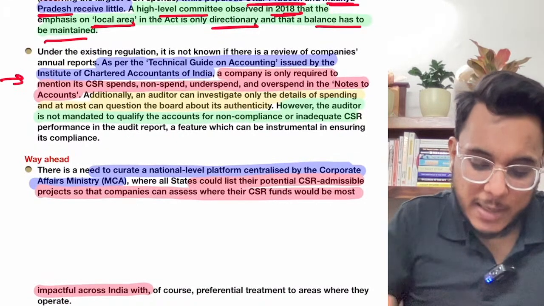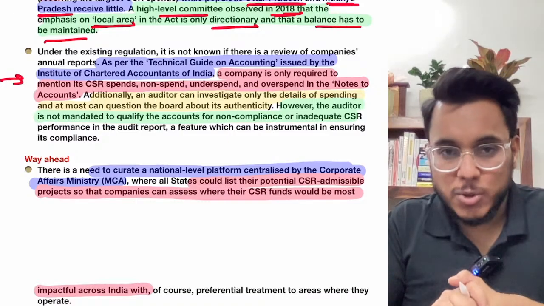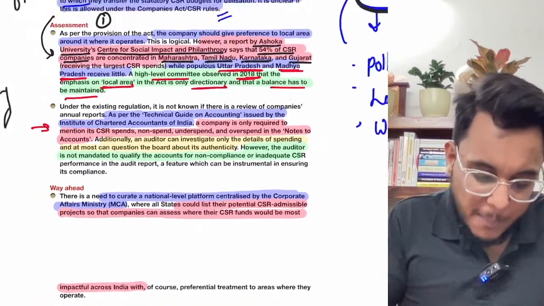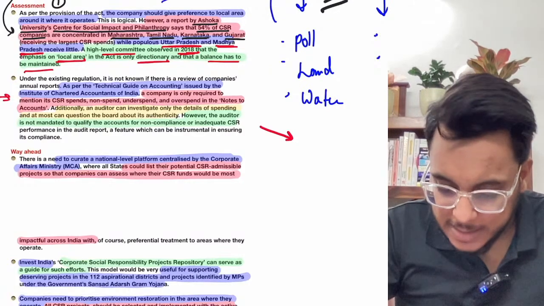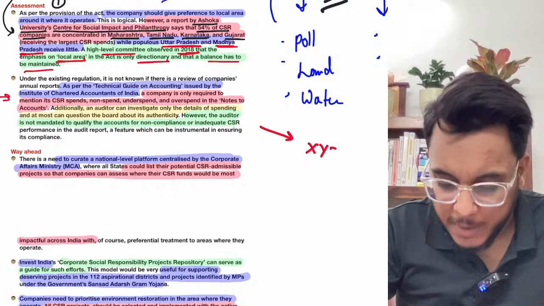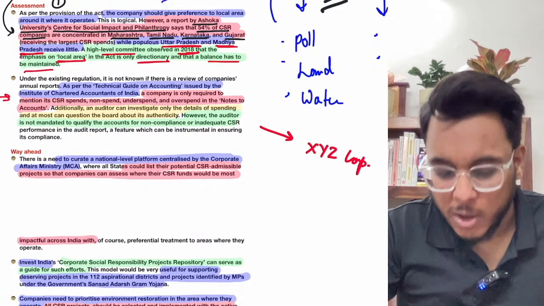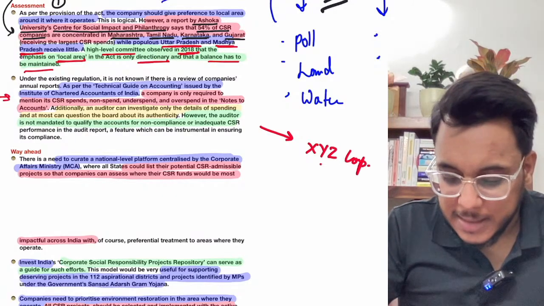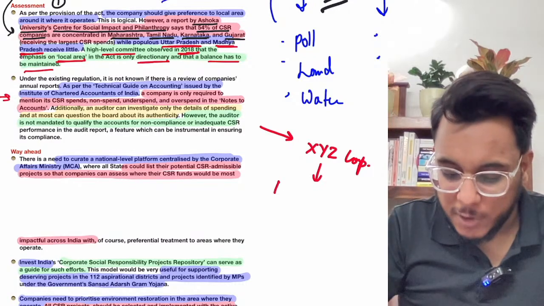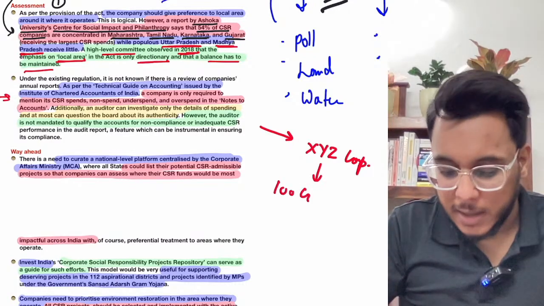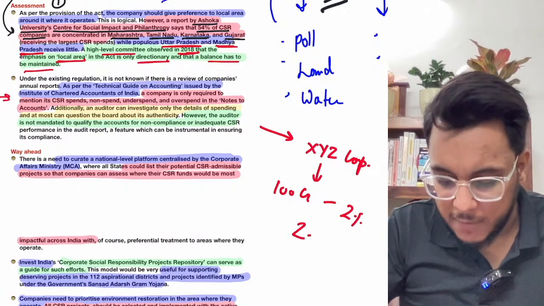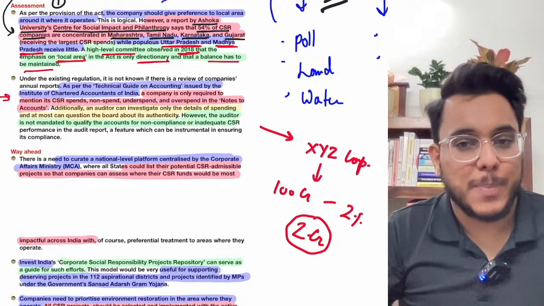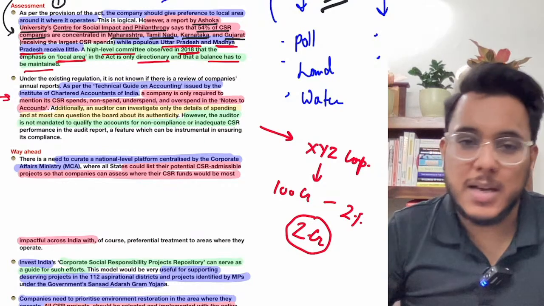Then the next issue that comes here, guys, is what's happening. Basically, for example, there is a company called XYZ corporate. Now the XYZ corporate said that, okay, we made a profit of 100 crore rupees, and out of the 100 crore rupees, 2% of the profit is to be used for CSR. So we have kept aside 2 crore rupees separately. This 2 crore rupees will be spent for CSR.